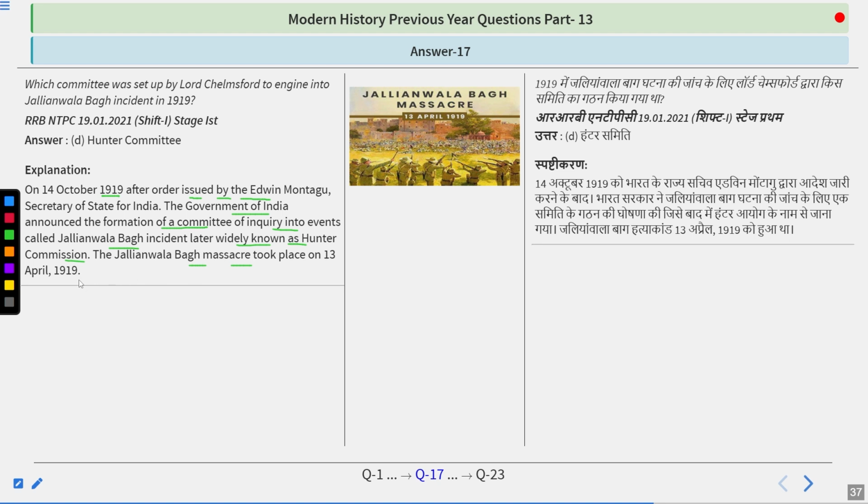Jallianwala Bagh massacre took place on 13th April 1919. Please add one more thing to this, that the Hunter Commission that was organized earlier during the 19th century was also related to the education system, because Hunter Commission gave recommendations regarding the education system also, and Hunter Committee is also related to Jallianwala Bagh massacre.